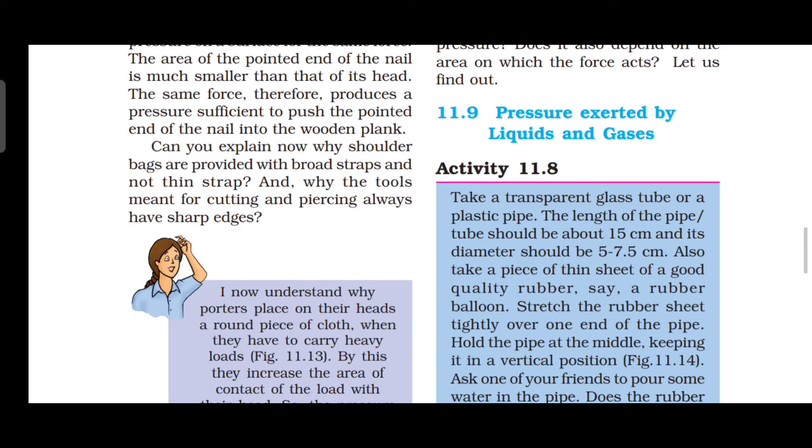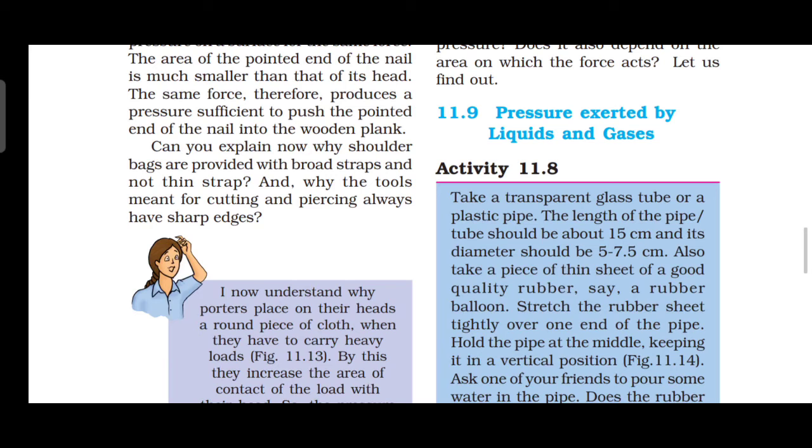Say a rubber balloon. Stretch the rubber sheet tightly over one end of the pipe. See the picture? Then hold the pipe at the middle and keep it in vertical position. And then pour some water in the pipe. Does the rubber sheet bulge out?